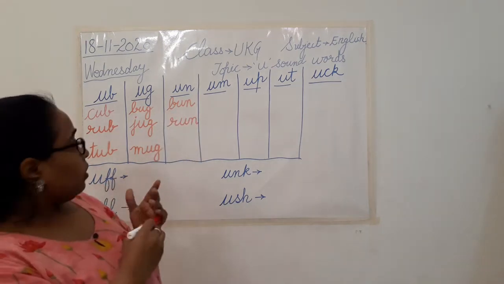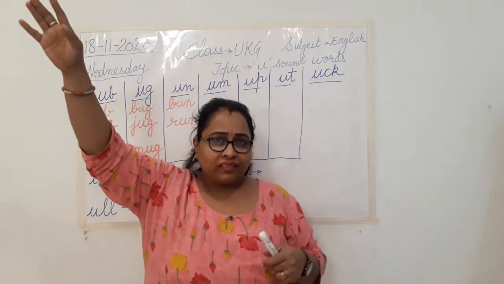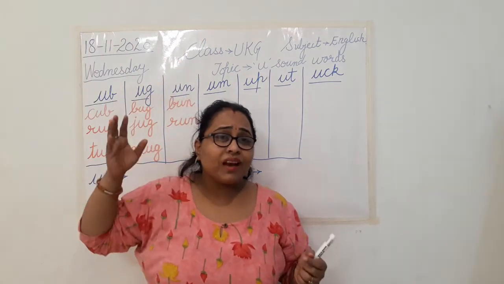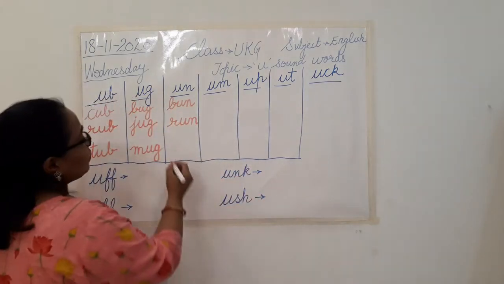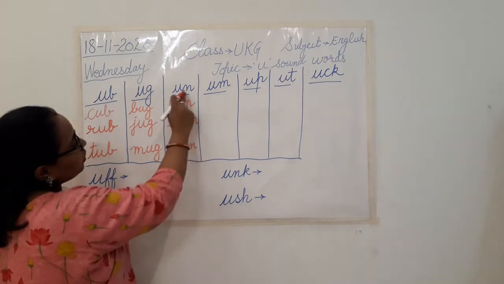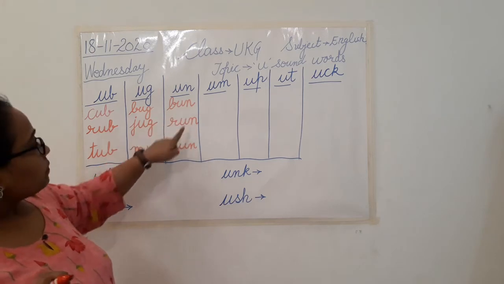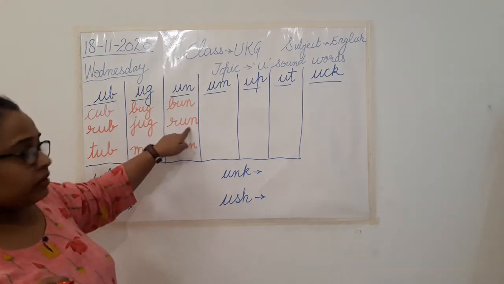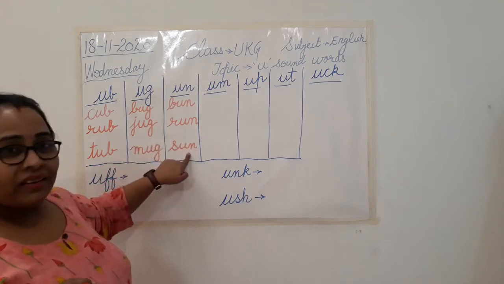Now, something that is shining bright in the sky in the daytime. What is that? Sun. Very good. So we'll write sun. So the three un sound words are bun, run, sun. Bun, run, sun.